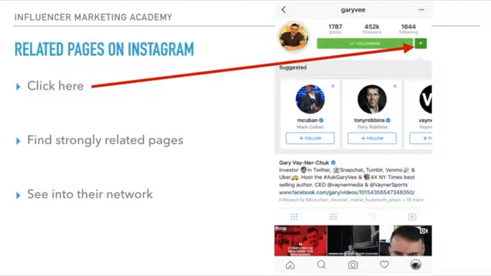We could always use this drop down, which is super helpful, to find other pages that are directly related to it. Maybe we could find another niche influencer, or another general page that is willing to take our post or is more inside our budget for our ad. And now we can see directly into their network and exactly who is closely related to this person.